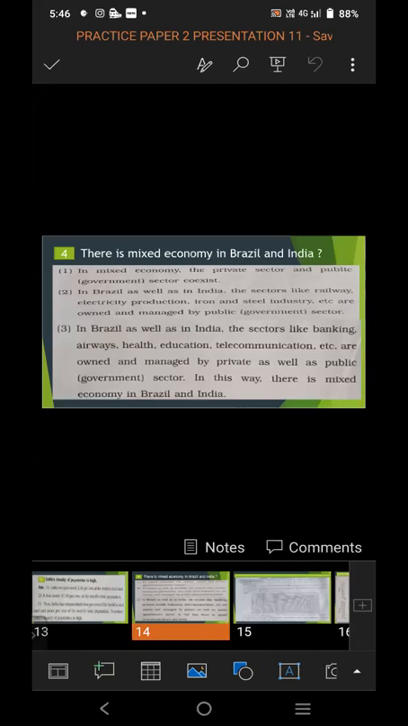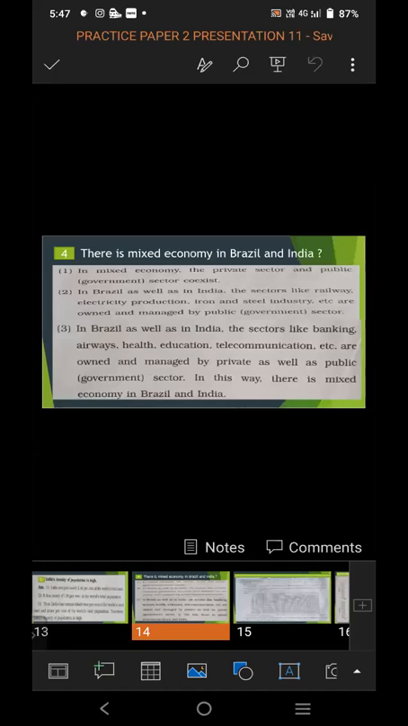In Brazil as well as in India, the sectors like railways, electricity production, iron and steel industry, etc. are owned and managed by the public government sector. So in both the countries, Brazil and India, the sectors like railways, electricity production, iron and steel industries, etc. are owned and managed by the public sector.